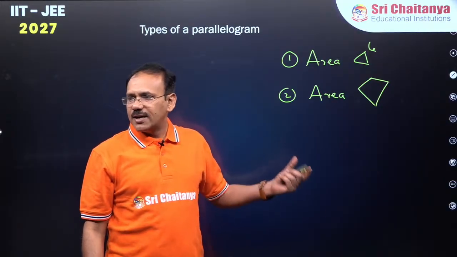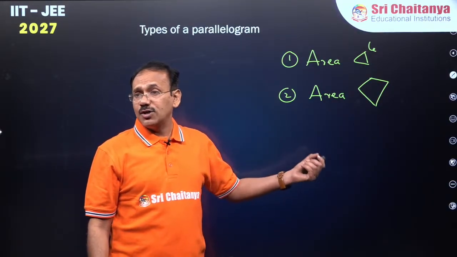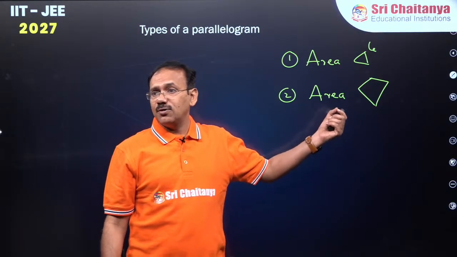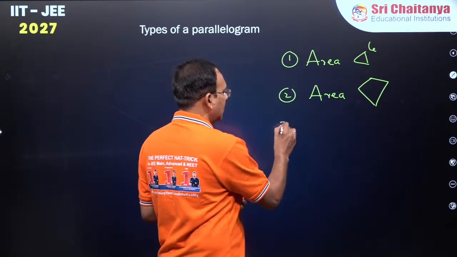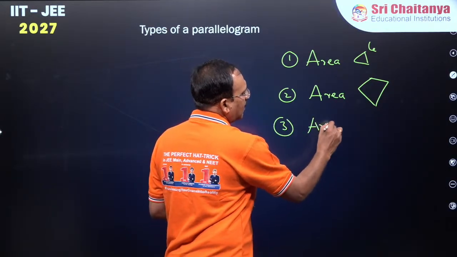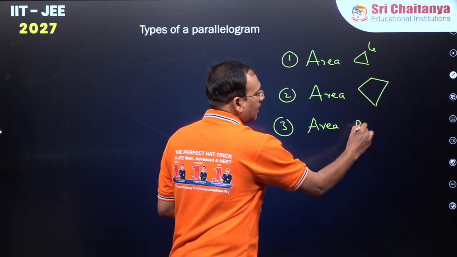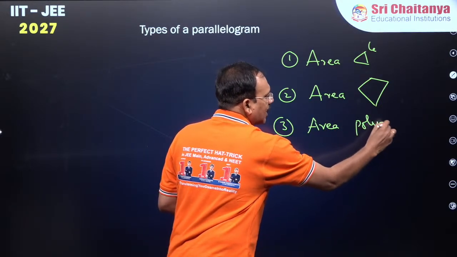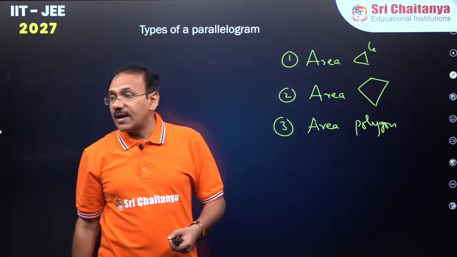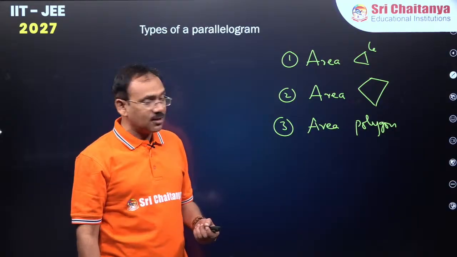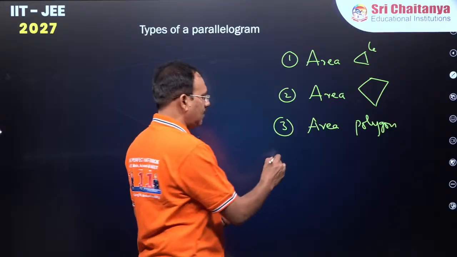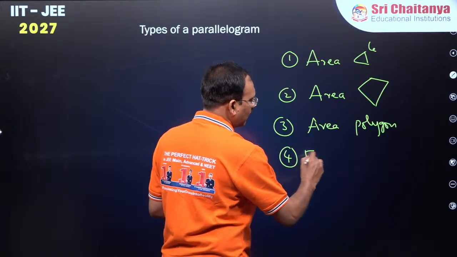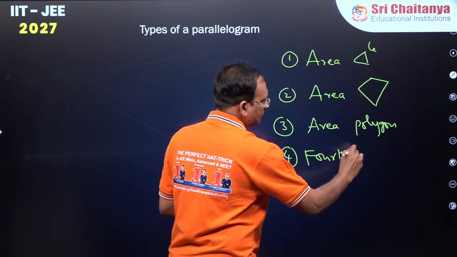Same logic, generalized procedure: half modulus x1 y1, x2 y2, x3 y3 and repeat the first. Then next, how to find the area of a polygon. For that, the same procedure: we can write the vertices in the same cyclic order and apply the shortcut.